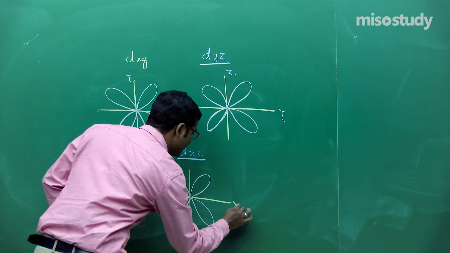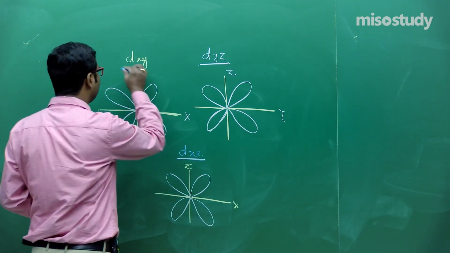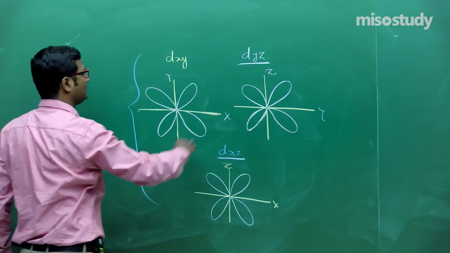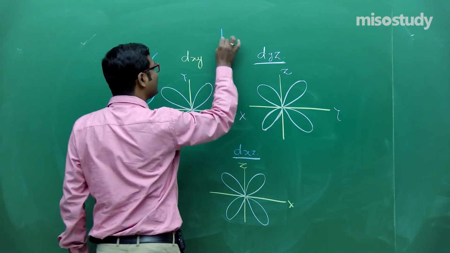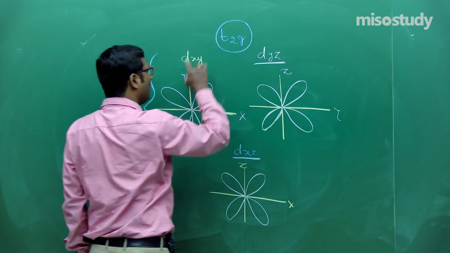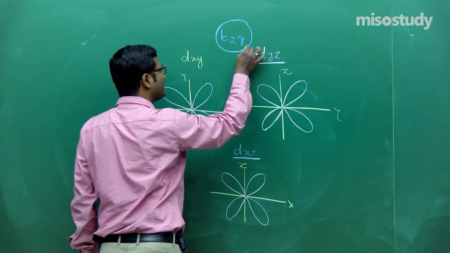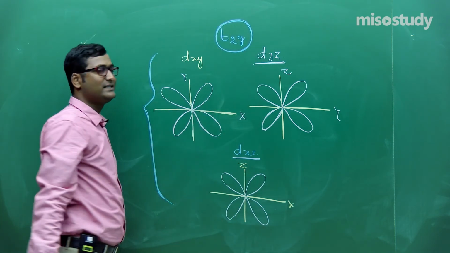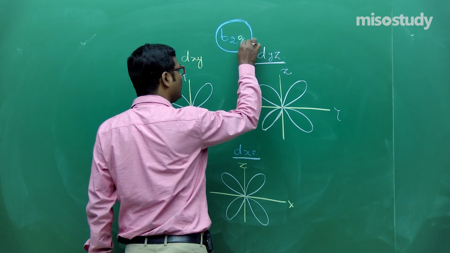This one is the x and this one is the z plane. Is it clear, friend? Now this set of three, when a ligand approaches, is known as T2g, that is triply degenerate orbitals, a set of triply degenerate orbitals. G for gerade. Is it clear to you, friend?